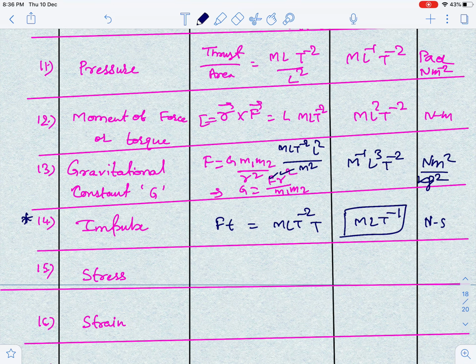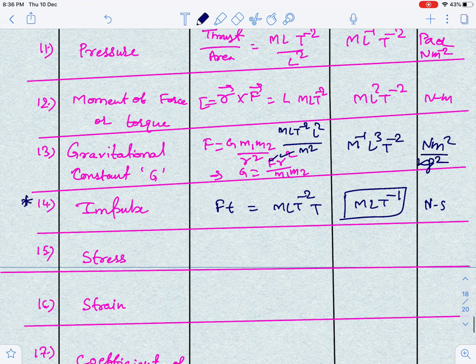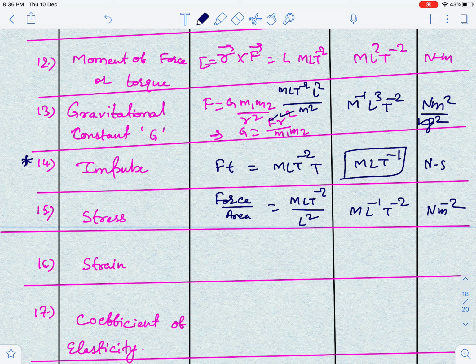Okay, and the unit of impulse is nothing but, guys, Newton into second, because force into time is stress. Stress is force per unit area, guys. Force per unit area. So I can write MLT^-2 upon area, which is L^2. So this is nothing but ML^-1 T^-2, and dimension of stress is again force per unit area, so Newton per meter square.